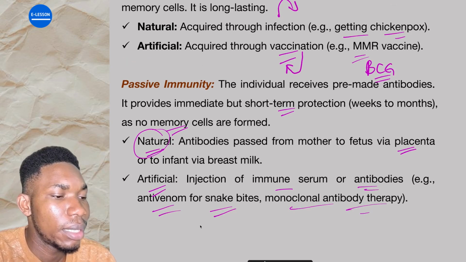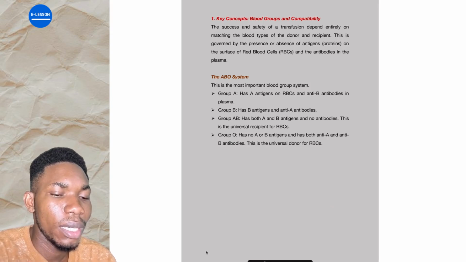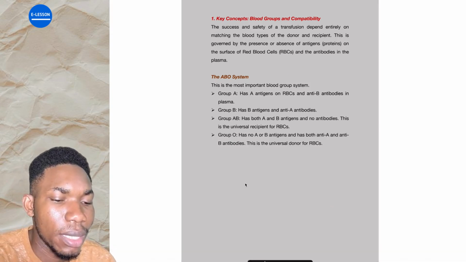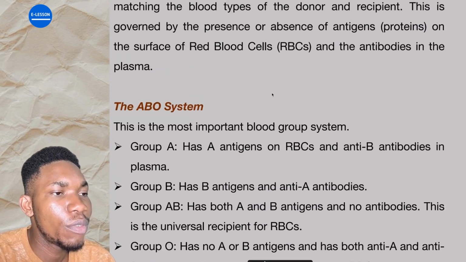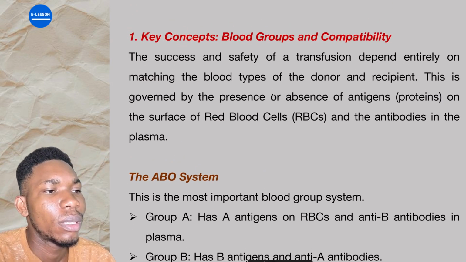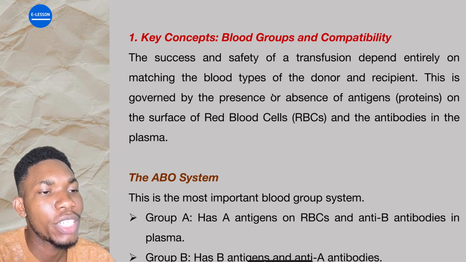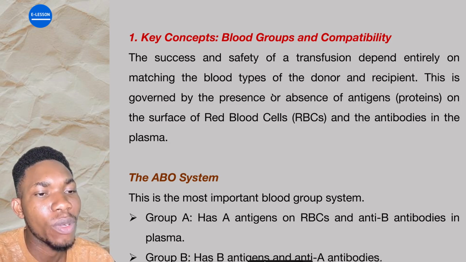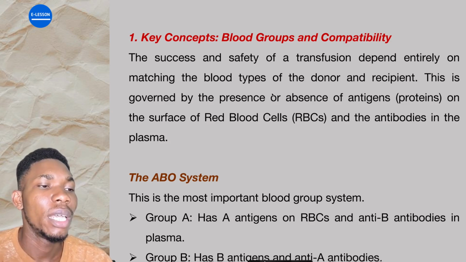All right. Then the last thing I think is the concept of blood grouping and compatibility. I believe everybody already has an idea of this one even before now. Blood grouping and compatibility. Now, the success and safety of a transfusion depend entirely on matching the blood type of the donor and the recipient. This is governed by the presence or absence of antigens on the surface of red blood cells and antibodies in the plasma.